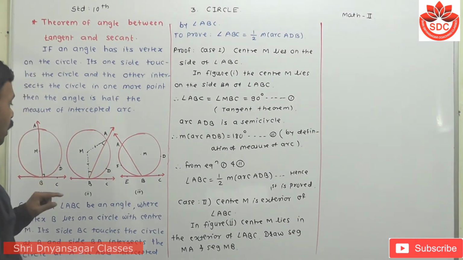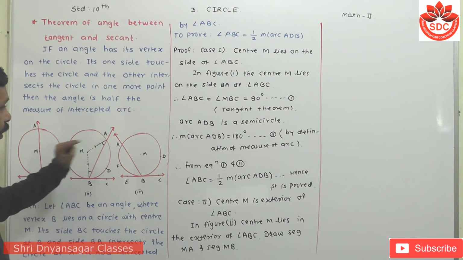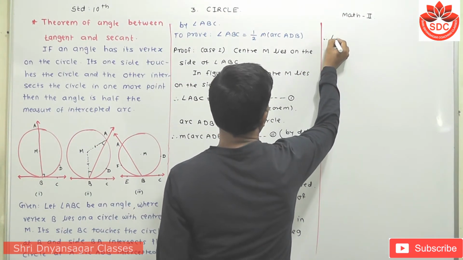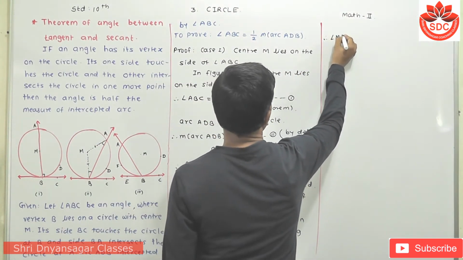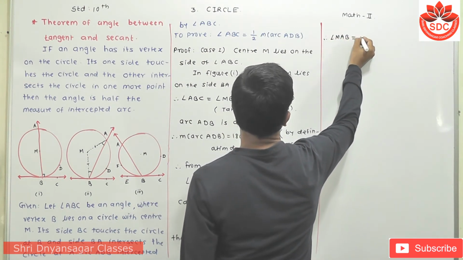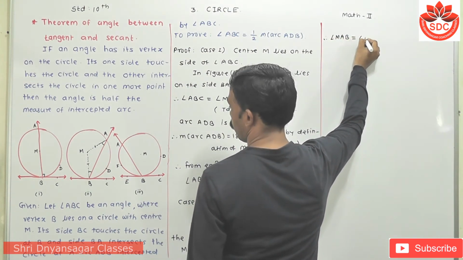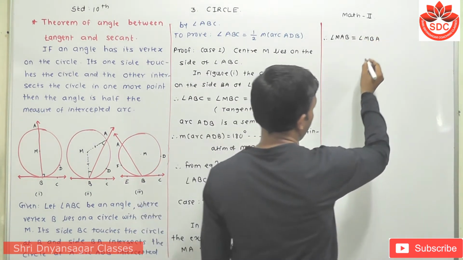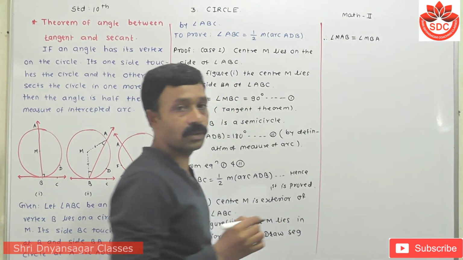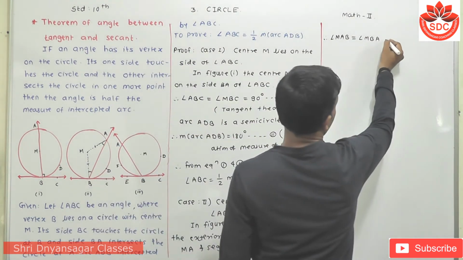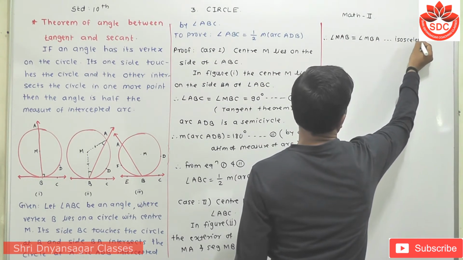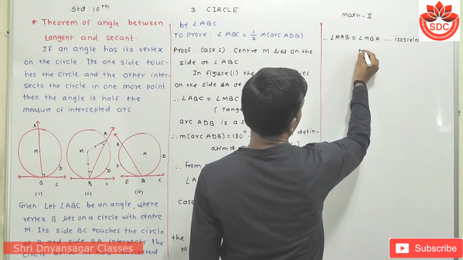Now student, this angle MAB is equal to angle MBA. Therefore angle MAB is equal to angle MBA, by using the isosceles triangle theorem.